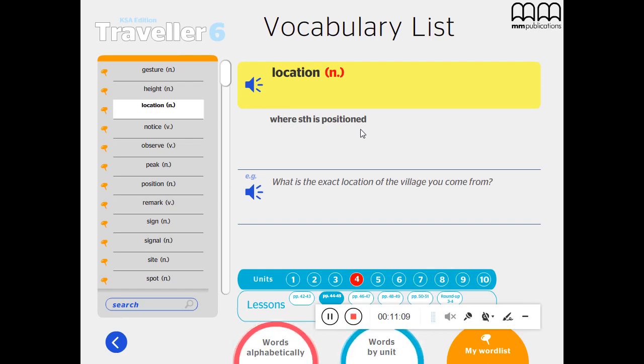Another meaning, location means the place where something happens or exists. For example, what's the exact location of the village you come from? Okay, let's move to the other word.